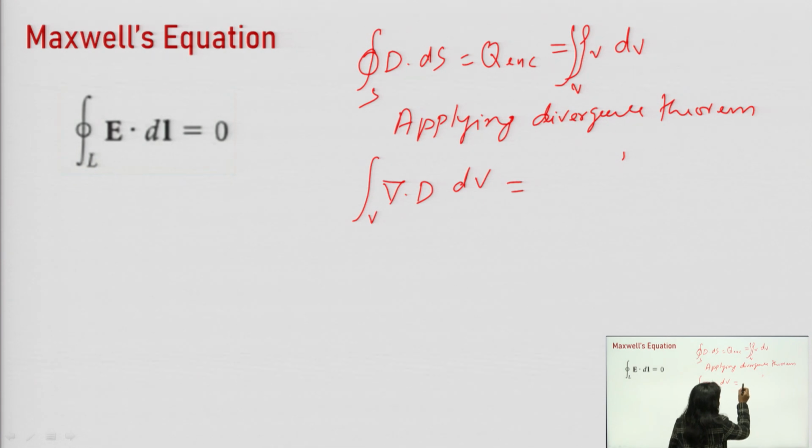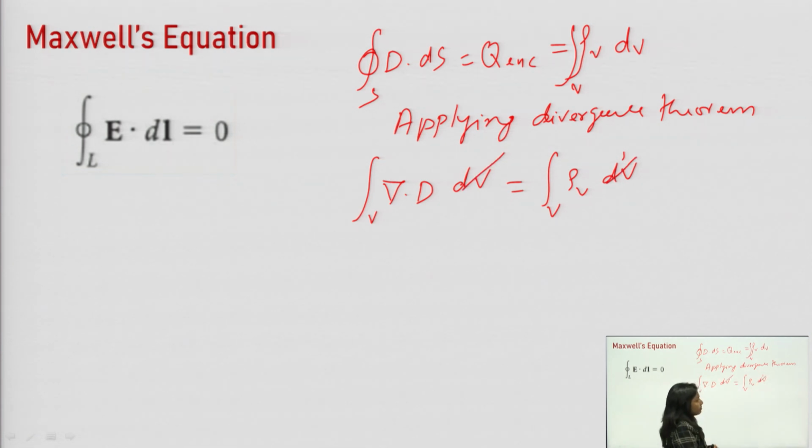This will be equal to the volume integral of rho v dv. Comparing both sides, left hand side to right hand side, both volume integrals cancel out, and we can write del dot D is equal to rho v.